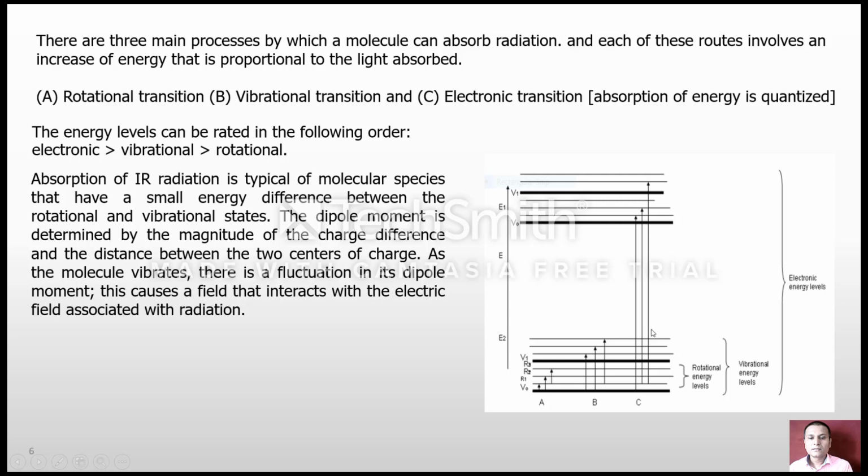This absorption of frequency depends on the dipole moment. The dipole moment can be defined as the charges between two atoms and the distance between the centers of charges. As the molecule vibrates, there is a fluctuation in its dipole moment, and this causes a field that interacts with the electric field associated with the radiation.